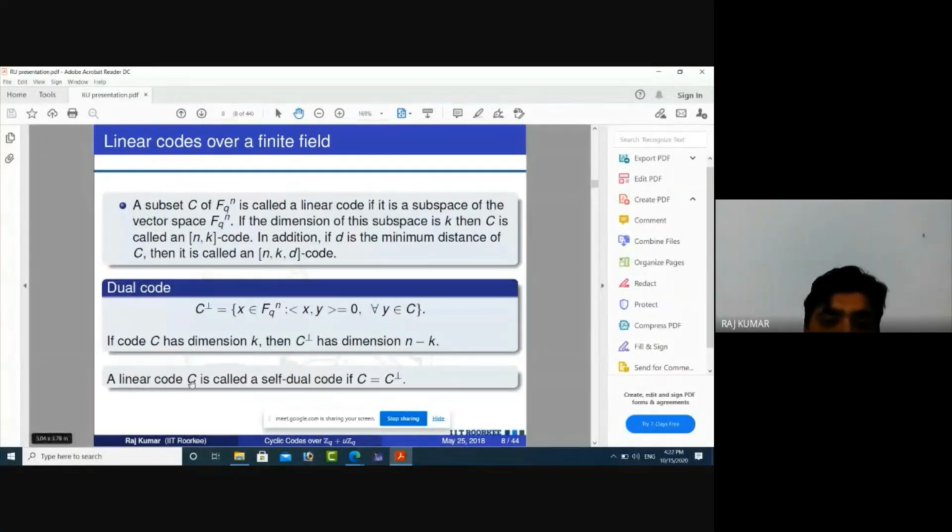A linear code C is called self-dual if C equals C perpendicular. And if C is contained in C perpendicular, then it is called self-orthogonal. Self-orthogonal means every codeword is perpendicular to every codeword of C. Self-dual is also self-orthogonal, but the condition is on the dimension. If C has dimension k, and its orthogonal set also has dimension n minus k, then it becomes self-dual.